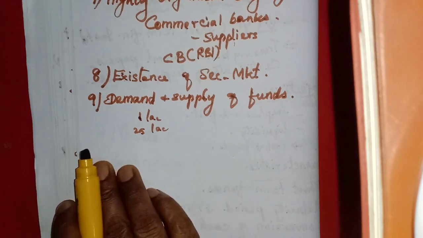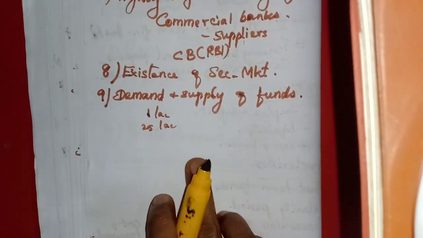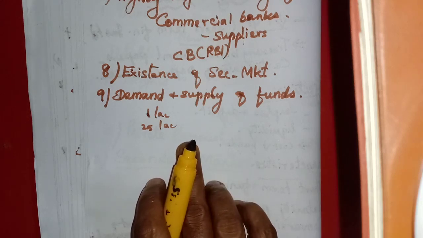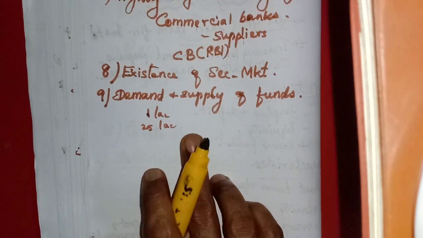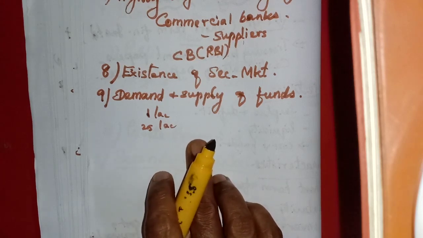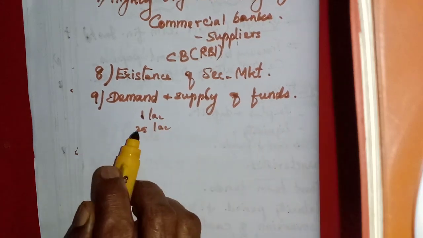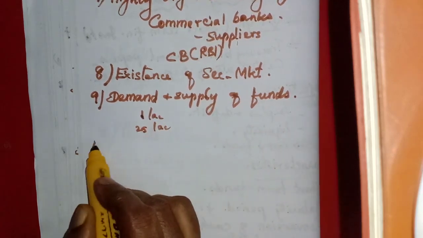The amount of these money market instruments is very large, but the amount of shares and debentures dealt in the stock exchange, the capital market instruments, is very low. So here the demand and supply of these funds will be at a large scale. That is also coming in the next point.